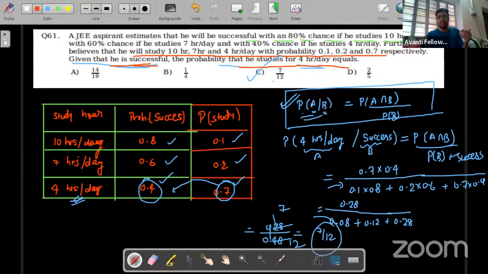So the given thing is that he's successful, and we have to find the probability of studying 4 hours per day. So P of A given that event B has already happened is probability of A intersection B upon probability of B, meaning probability of getting success when he is studying 4 hours per day and probability of getting success. Okay, got it.